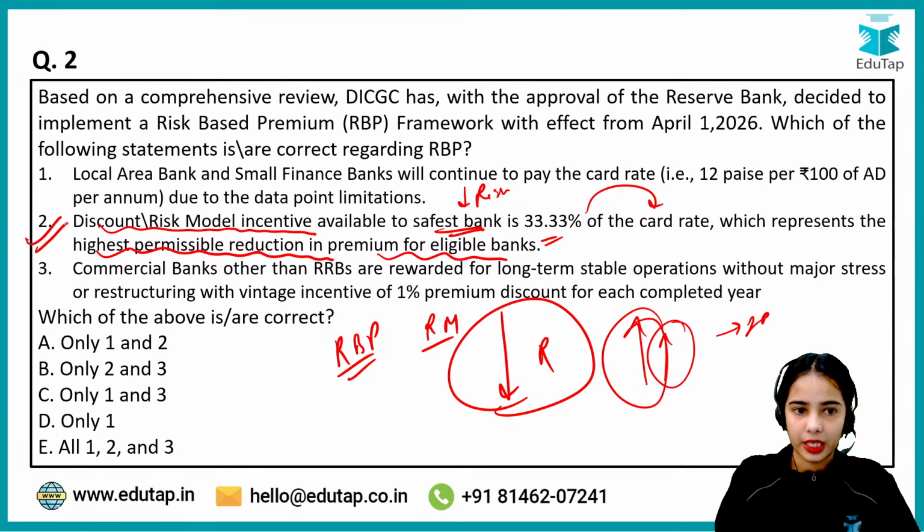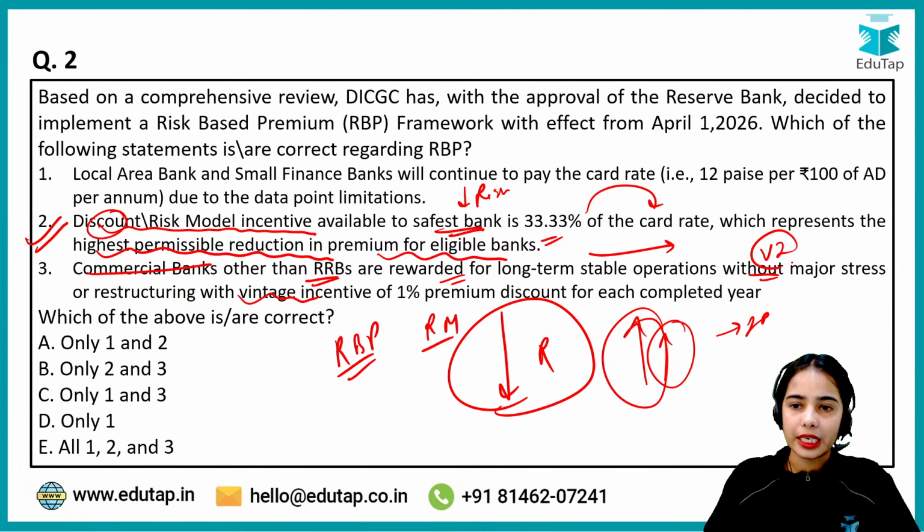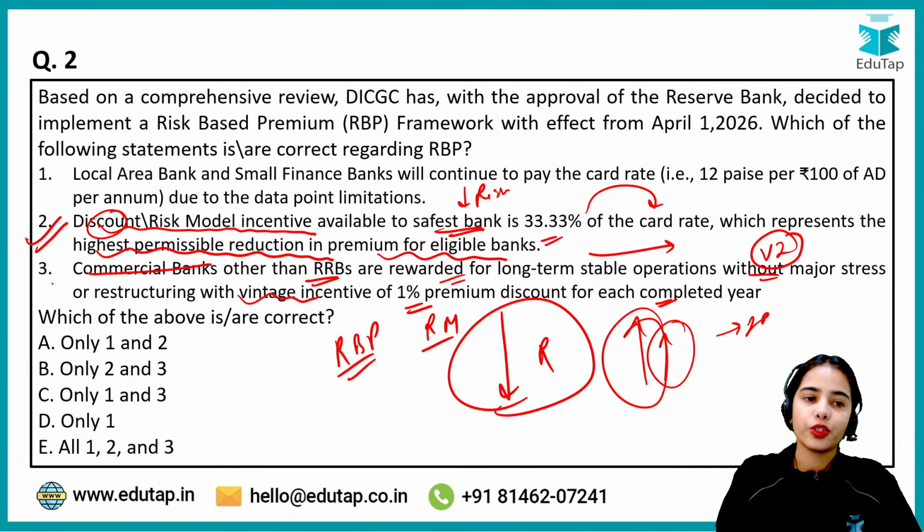This is absolutely correct. The commercial banks other than the regional rural banks are rewarded for long-term stable operations without major stress. So with vintage incentive, other than the discount, they also get the vintage incentive that is of 1% premium discount for each completed year. So this is also correct.